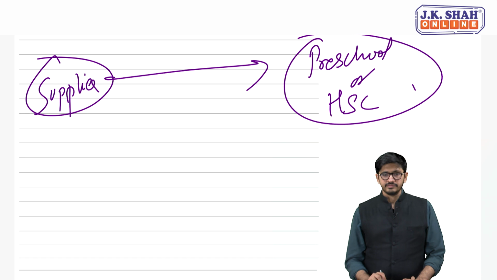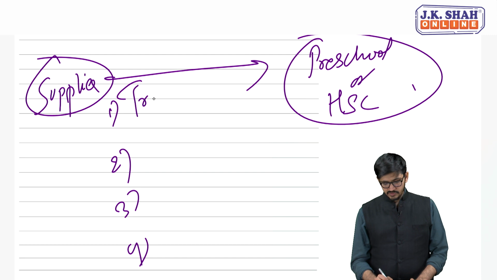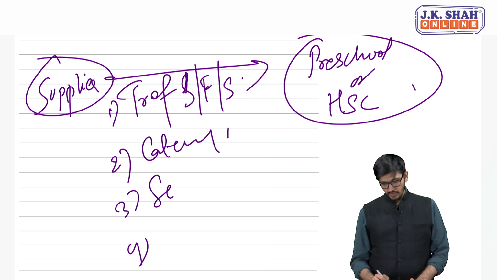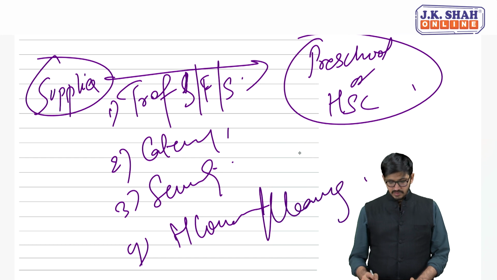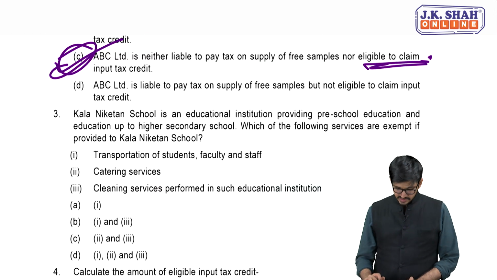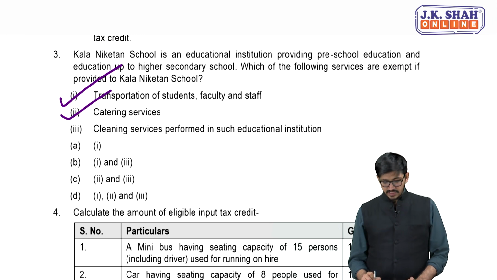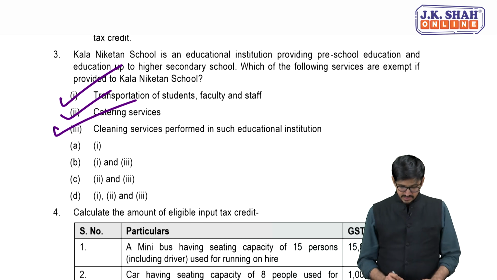से लेके HSC, और यहाँ पे लेट्स से जो सर्विस दिया जा रहा है वो कौन सा? ट्रांसपोर्टेशन ऑफ स्टूडेंट फैकल्टी स्टाफ, केटरिंग, सिक्योरिटी, हाउसकीपिंग, okay, and cleaning, you can say that. So all these are exempt. Okay, let's check which are the services given here. Transportation of student faculty staff, yes. Catering service, yes. Cleaning services, yes. So all the three will come, and which is why the option that we will choose is D part.